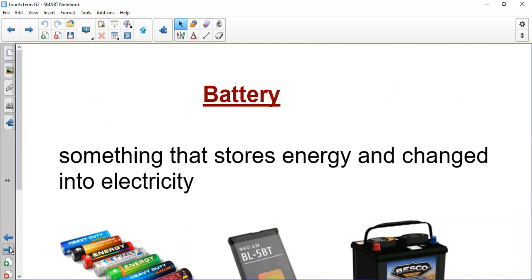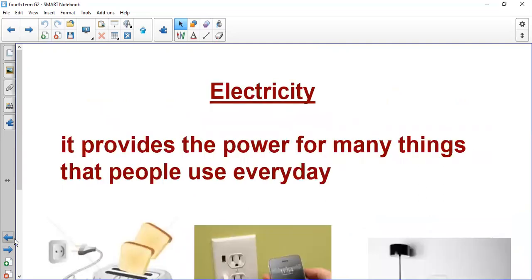So we depend on battery because the battery stores energy inside it and it changes it into electricity. So it will do the job of the electricity to turn on the device that you want to work from. So battery stores energy, but electricity provides power for many things that we use every day.